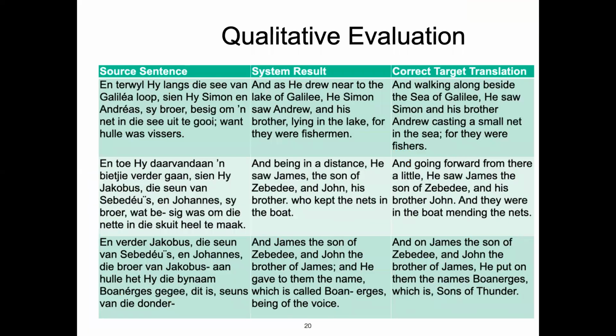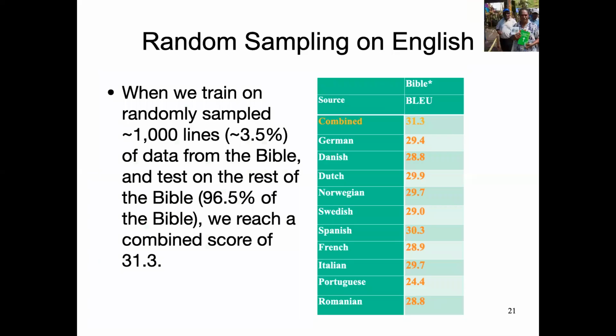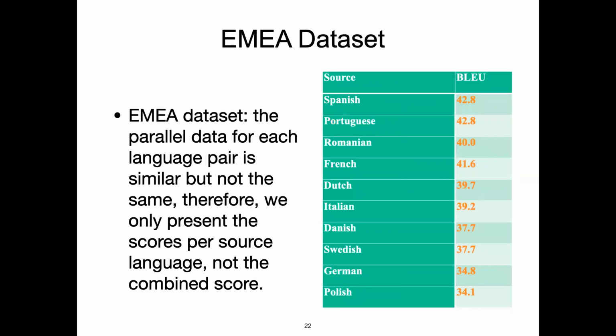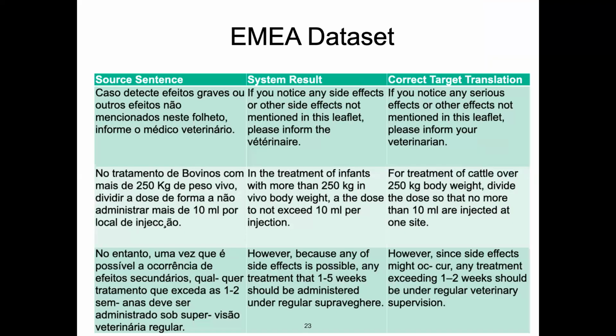So these are the qualitative evaluations. Some of the examples, you can see that named entities are translated very well. And out of curiosity, we also tested on the whole Bible. So in a way, we take a randomly sampled 3.5% of the Bible and train based on that, and then test on the rest of the Bible. We reach a combined score of 31.3. For our EMEA dataset, we also have very high scores. And we can see that the qualitative evaluation is very good.